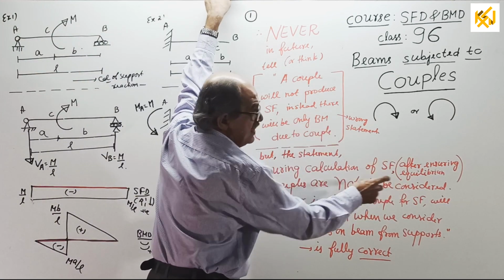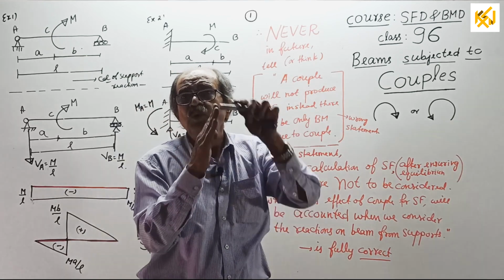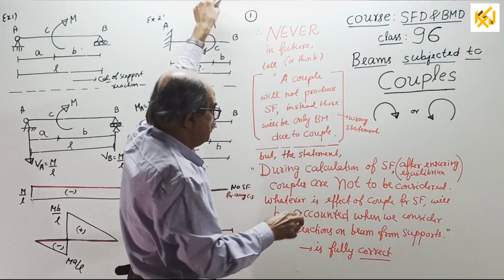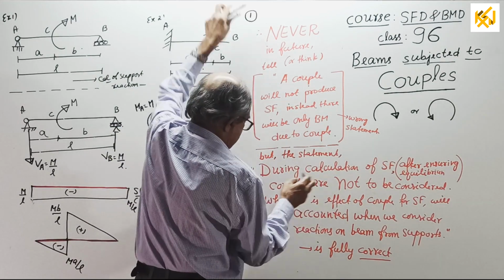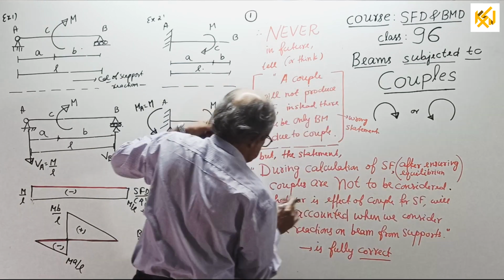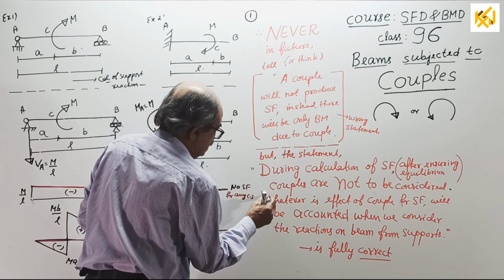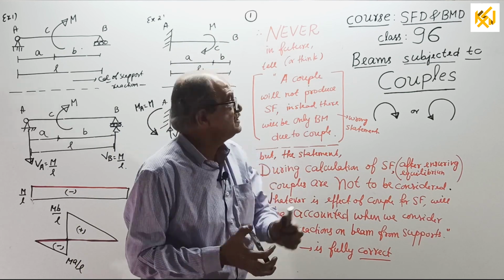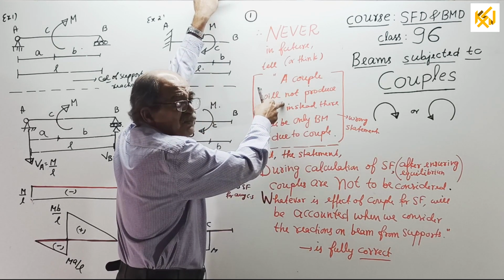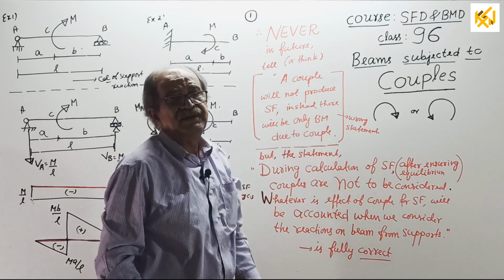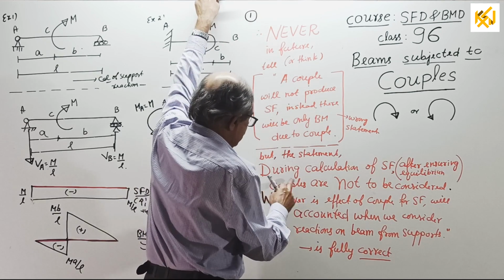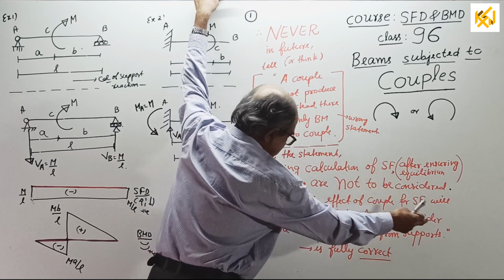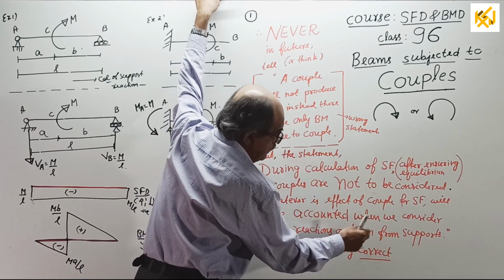Couples are not to be considered because when you find shear force, I told, only force which is perpendicular to member. No couple. So couples are not considered. Then full stop. New sentence here. So remember now, whatever is the effect of couple for shear force. I just now told couple has effect on shear force. The statement that couple has no effect on shear force is wrong. So whatever is the effect of couple for shear force will be accounted when we consider the reactions on beam from supports.